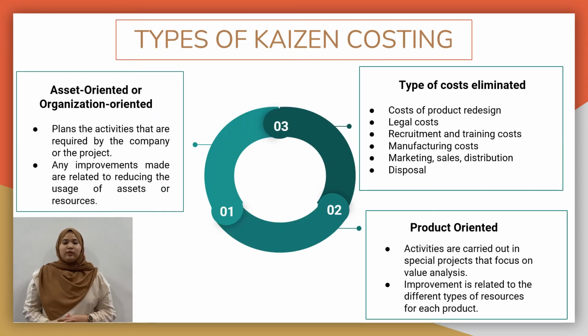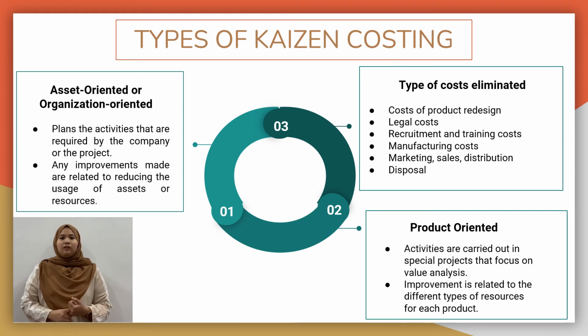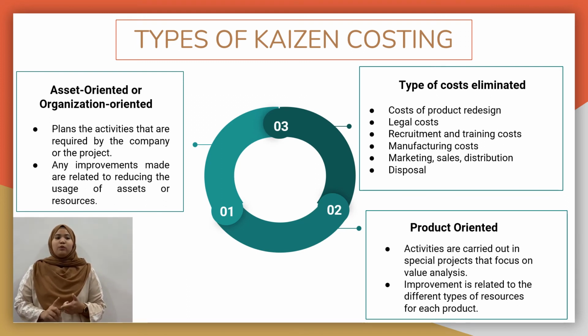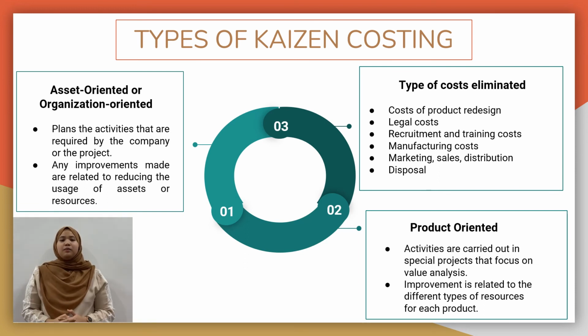Next, I'm going to present the types of Kaizen costing, which are asset-oriented and also product-oriented. Firstly, asset-oriented plans only the activities that are required by the company or the project. Any improvements made are related to reducing the usage of assets or resources. For example, the purchase of a new forklift that can optimize 2 or more production stations can remove waste activities for the overall process. The next type is product-oriented.